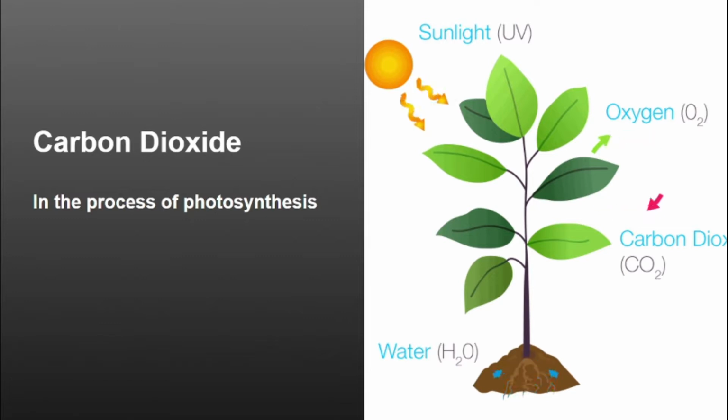All the animals directly or indirectly depend on the plants for food. And do you know that air contains only 0.03% of carbon dioxide by volume?